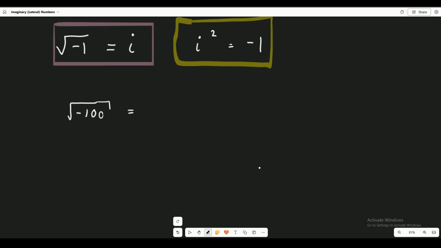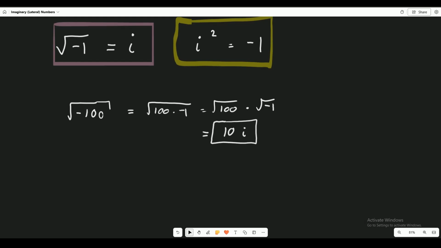Sorry, I skipped a step. The square root of 100 times -1, which is equal to the square root of 100 times the square root of -1. The square root of 100 is 10, and the square root of -1 is just i. And there we have it. So the square root of -100 is equal to 10i. Just like that. Pretty amazing.